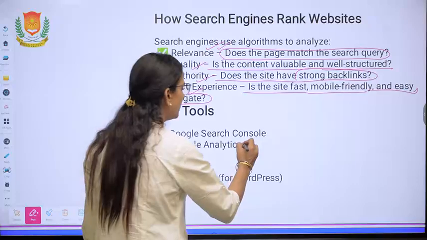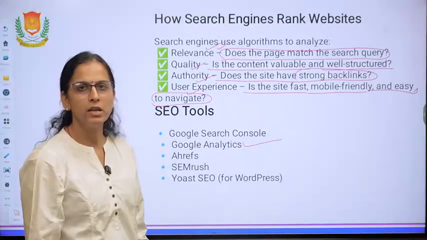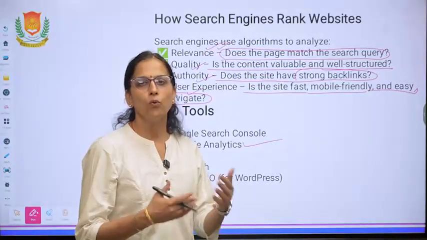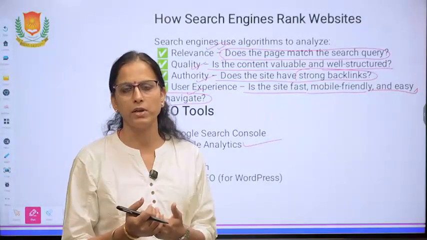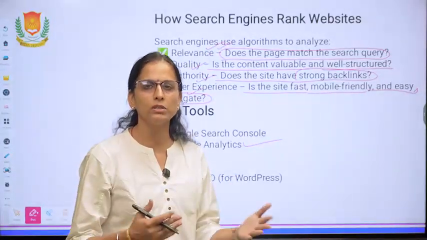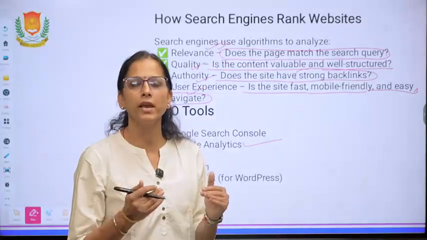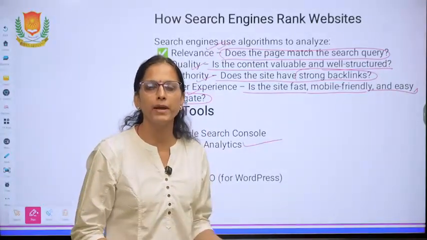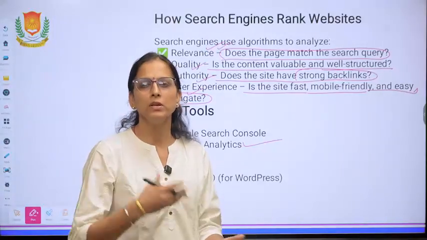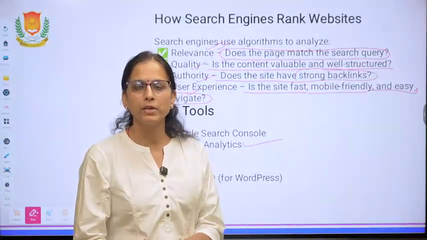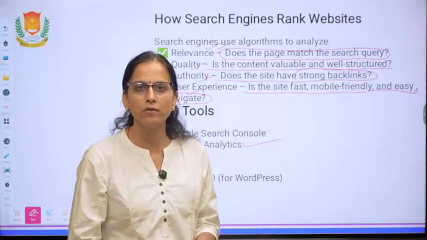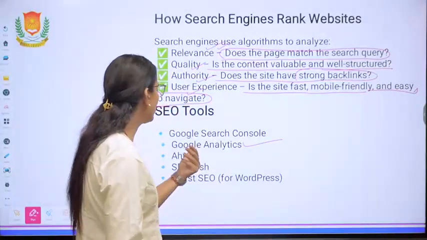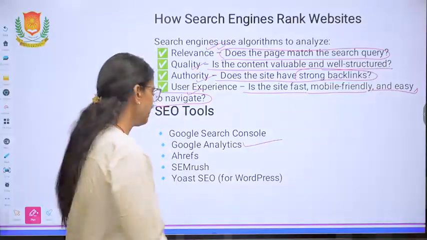One of the most frequently used examples is Google Analytics, through which we can get information about data analytics, meta tags and what the traffic on our websites is. How many users are there, are old users revisiting the websites or not, what is the engagement rate, what is the bounce rate, how many organic searches are there. If you are working with some paid campaigns, then through which source how many users are viewing our websites, for how much time they stayed on the website, did they revisit our websites. That can be done with the help of Google Analytics.